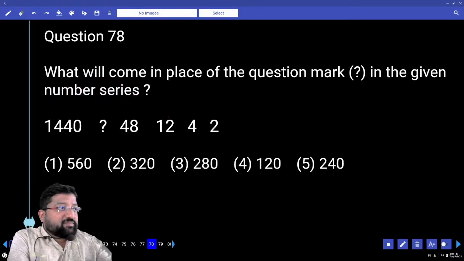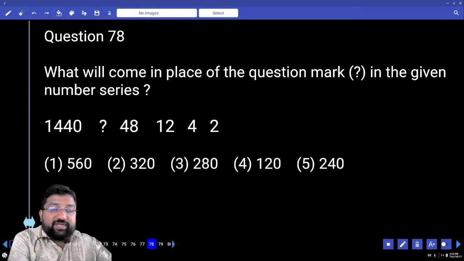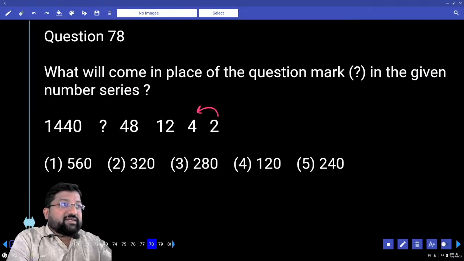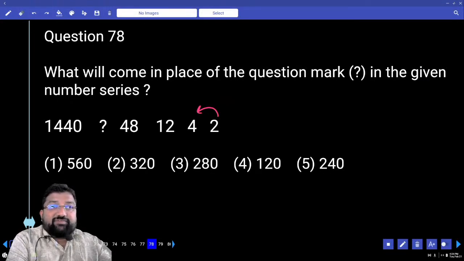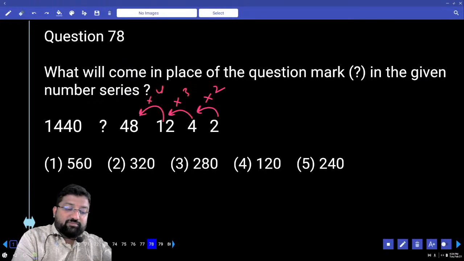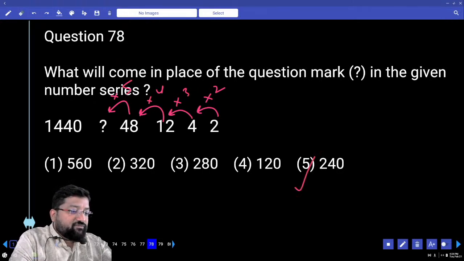What do you want me to do? Left to right, right to left? Come on, left to right, right to left? Right to left is best. Left to right is under division. Maybe you are not that comfortable with division, but we are very comfortable with multiplication. Into 2. How much is this? Into 3. Into 4. Into 5. 48 into 5, 240.